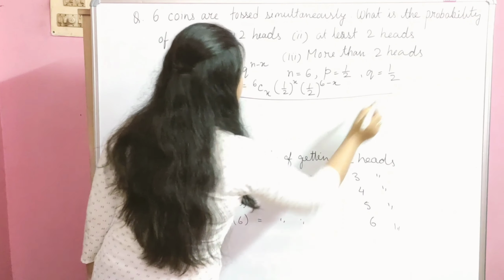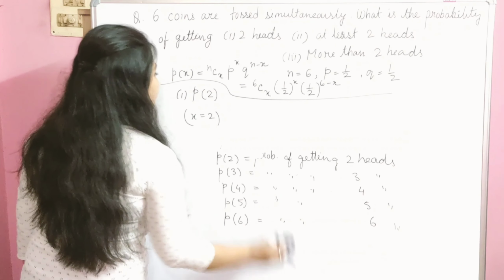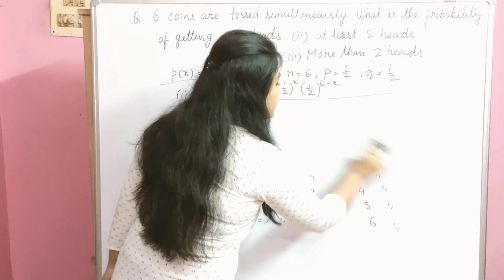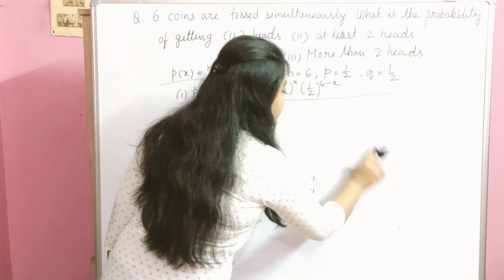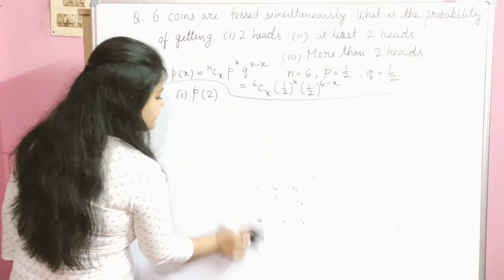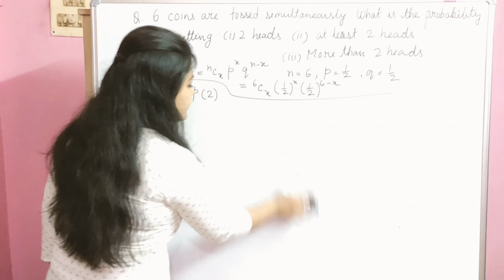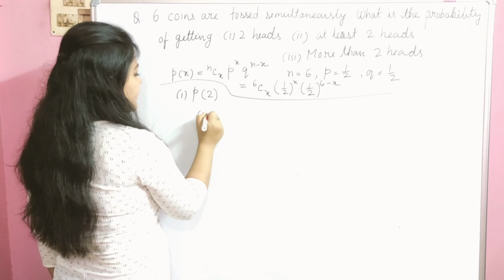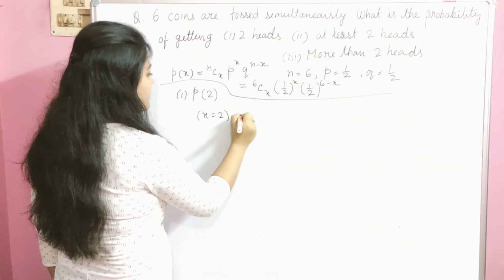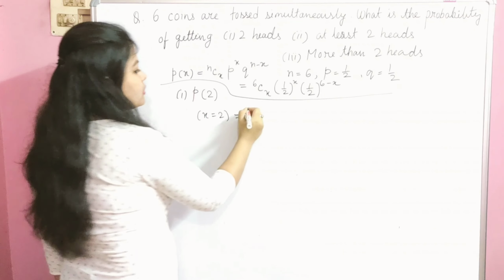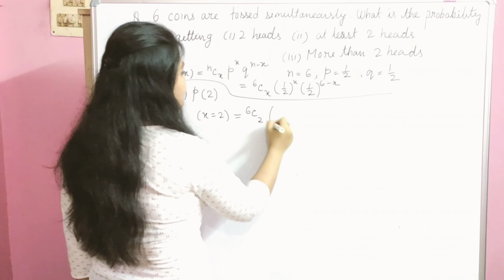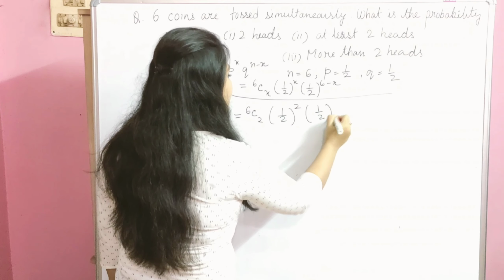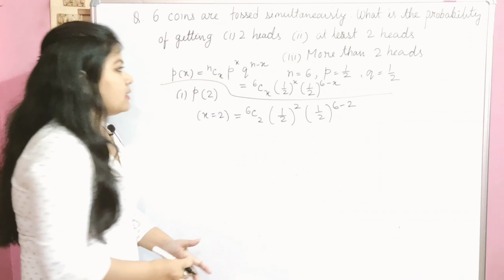We have substituted all these values. Now to find the P2 value, the probability of getting 2 heads, x equals 2. So we can write 6C2 half to the power 2, half to the power 6 minus 2.